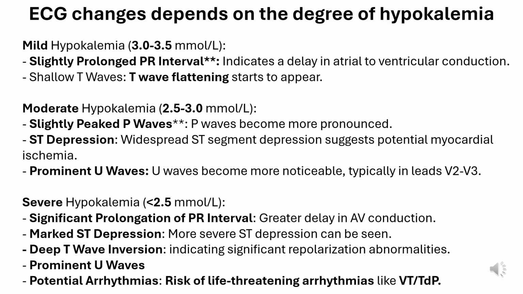Mild hypokalemia, 3.0 to 3.5 mEq/L. Slightly prolonged PR interval, indicates a delay in atrial to ventricular conduction. Shallow T waves, T-wave flattening starts to appear.